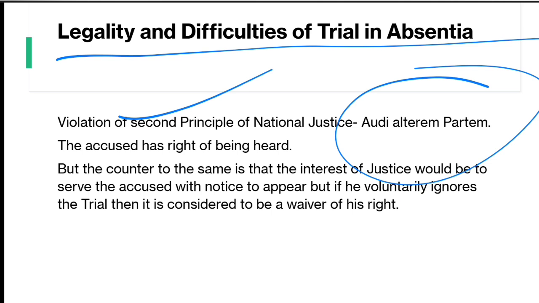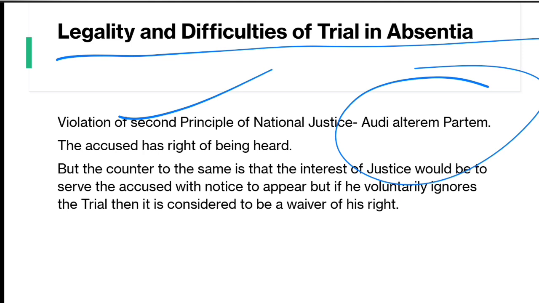In that case, the provision is that the right to be tried in person, the right to be heard, has been waived. The object is speedy trial, and whenever there is a delay in trial, there is a threat that the accused person might dissuade the witnesses or tamper with the evidence. To avoid these circumstances where there is a long delay in trial, the court was earlier bound to give unnecessary adjournments when the accused was not appearing, because earlier there was no provision of trial in the absence of the accused persons.